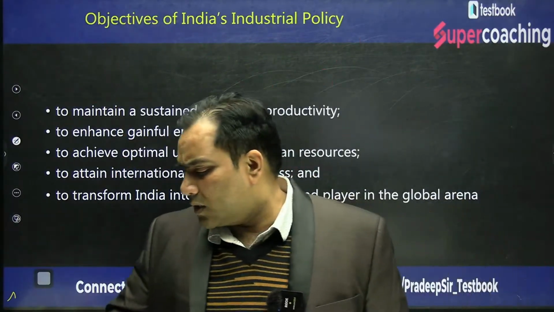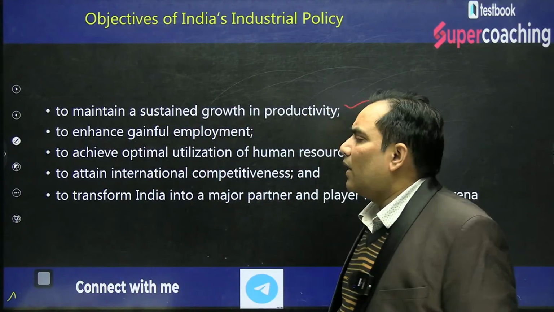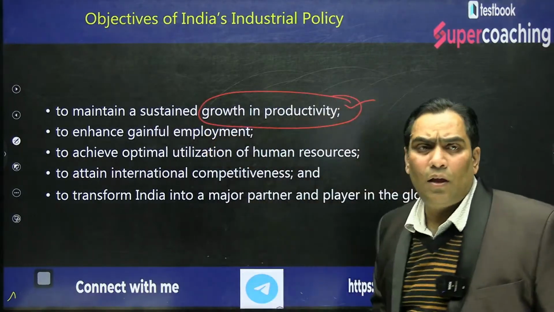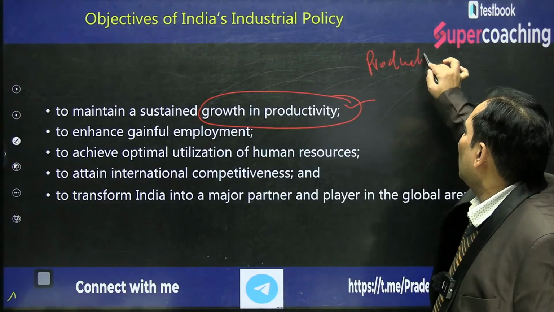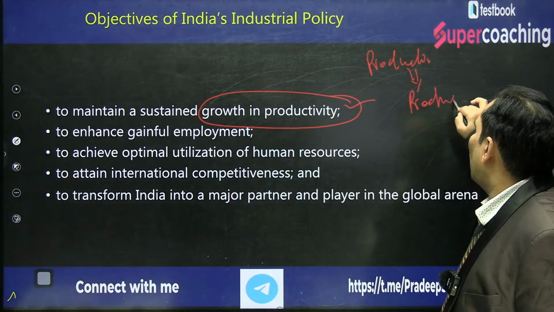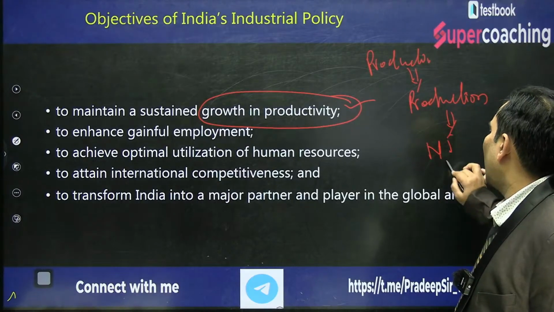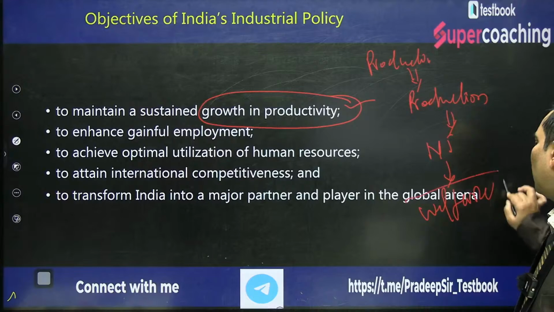Now we are going to discuss the objectives of industrial policies. The objectives are very clear: we want to maintain growth in productivity. If we increase productivity, production will increase. If production increases, national income will increase, and if national income increases, government will have more resources for welfare.